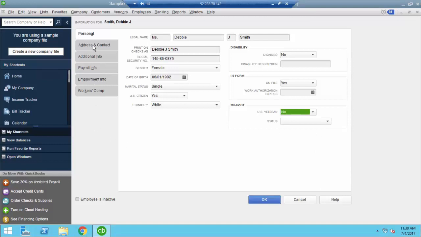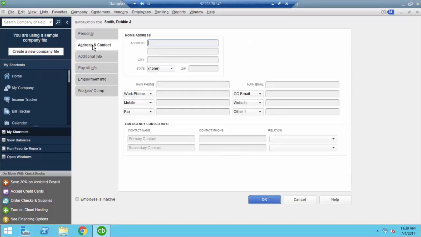Once this is completed, simply click down on the address and contact info and go ahead and add their mailing address. This is where they are going to want to receive their W-2s at the end of the year. I'm going to put in a telephone number if we have one, and put in an email. If you have an emergency contact, go ahead and enter it down here and choose the relationship as spouse.